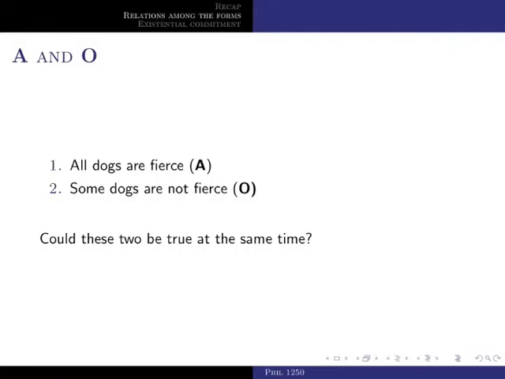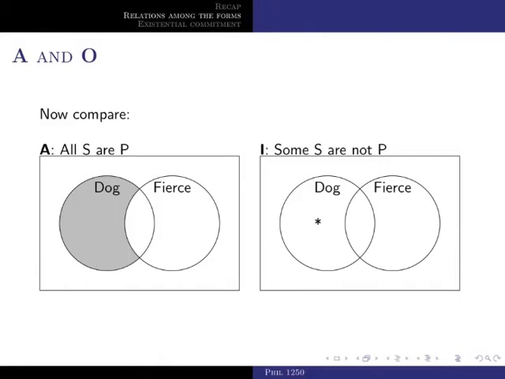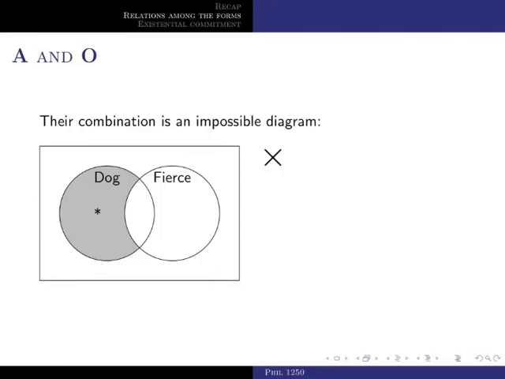So let's see how this is reflected with Venn diagrams. Proposition A is represented by shading area 1. That is, by indicating that area 1 is empty. On the other hand, proposition O is indicated by adding an asterisk to area 1, to the same area. And here we are indicating that that area is not empty. Now, when we try to combine them into a single diagram, the combination is impossible because this is a diagram that in effect is saying both that area 1 is empty and also that area 1 is not empty. And that is, of course, an impossible state of affairs, an impossible situation.